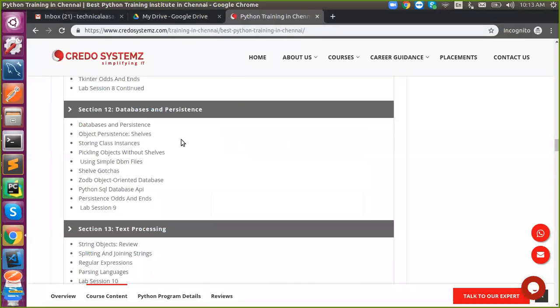So today we are going to talk about database persistence. In this session we are going to talk about how to connect to a database from Python and what the various databases available are.